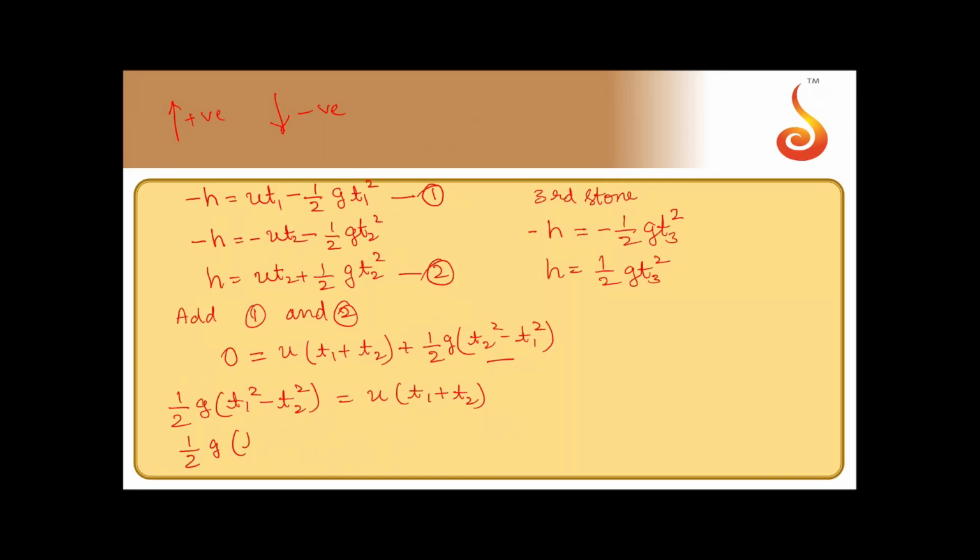So you can write this as half g into a plus b into a minus b, t1 plus t2 into t1 minus t2, that is equal to u into t1 plus t2. t1 plus t2 get cancelled. What you get is u is equal to half g into t1 minus t2.